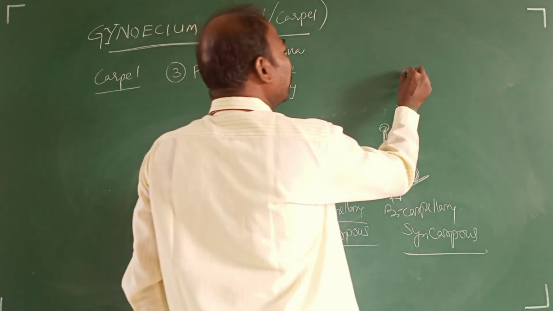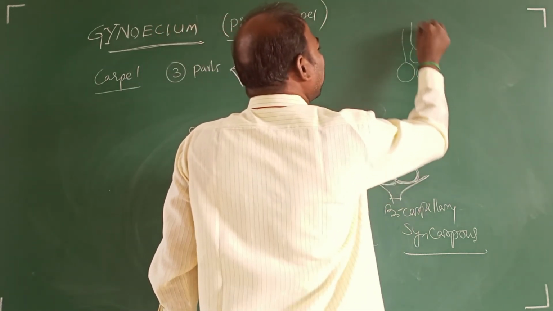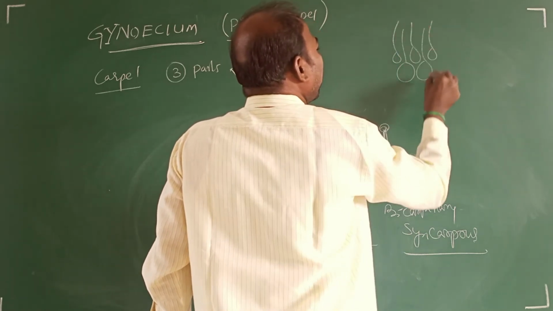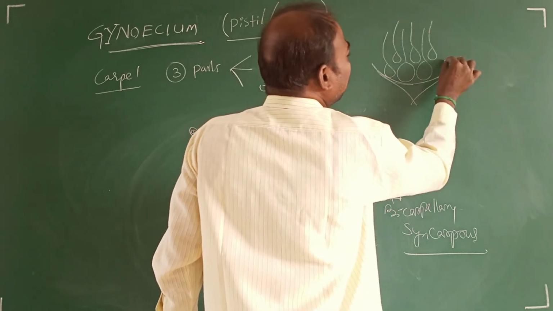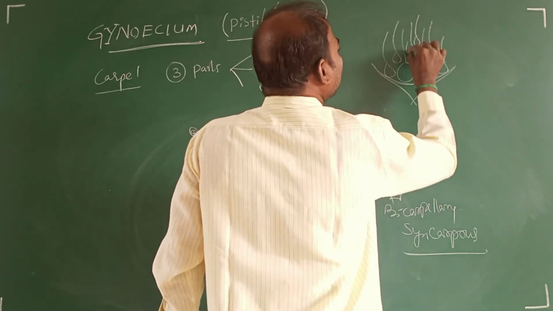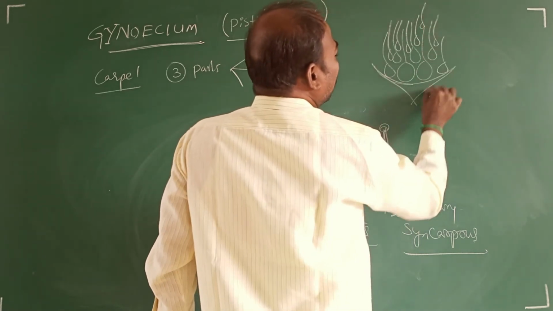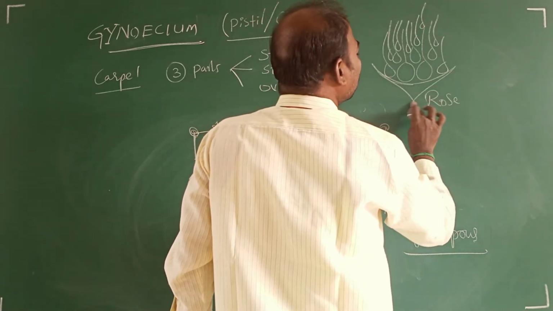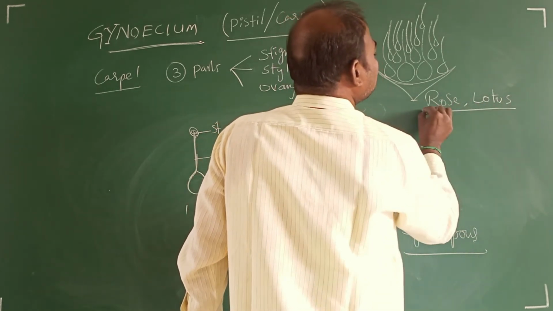For example, you see here 1, 2, 3, 4, 5. In a flower, there are a number of carpels which are all free, like in rose, lotus.